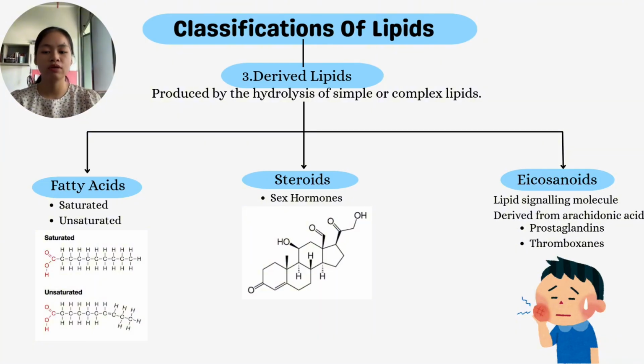The first one we have is fatty acid, which can be divided into saturated and unsaturated. And then the next one we have is steroids. Steroids come from cholesterol, which is important for the synthesis of sex hormones. And lastly, we have eicosanoids. They are called lipid signaling molecules, and they come from arachidonic acid. Examples of eicosanoids are prostaglandins, which are important for inflammation, and thromboxanes, which are important for platelet aggregation.